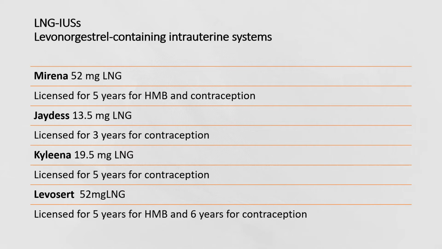Jaydess is 13.5 milligrams of levonorgestrel, licensed for 3 years for contraception. Kyleena is 19.5 milligrams of levonorgestrel, licensed for 5 years of contraception. Levosert is 52 milligrams of levonorgestrel, licensed for 5 years for heavy menstrual bleeding and 6 years for contraception.